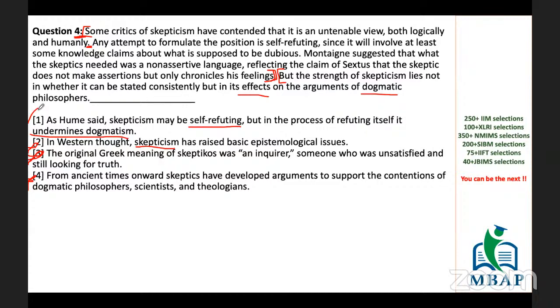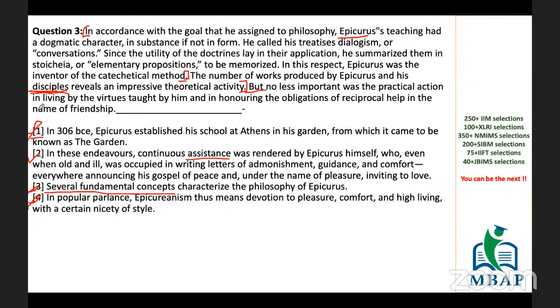Before I wind up the session, let's take Surya Kiran's doubt. I think he was having doubt related to this question, about why the fourth one is inappropriate. You were having doubt related to this question only. So we have eliminated first and third. Your concern was with the fourth. Fourth says, in popular parlance, Epicureanism thus means devotion of pleasure, comfort, high living with certain nicety of style.